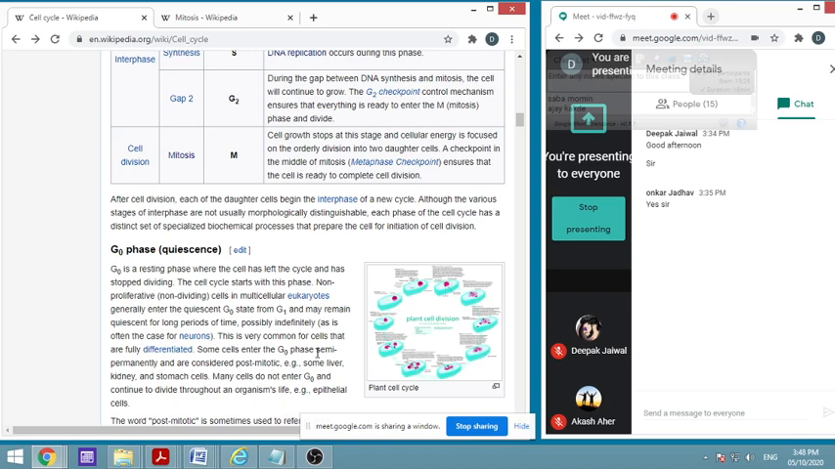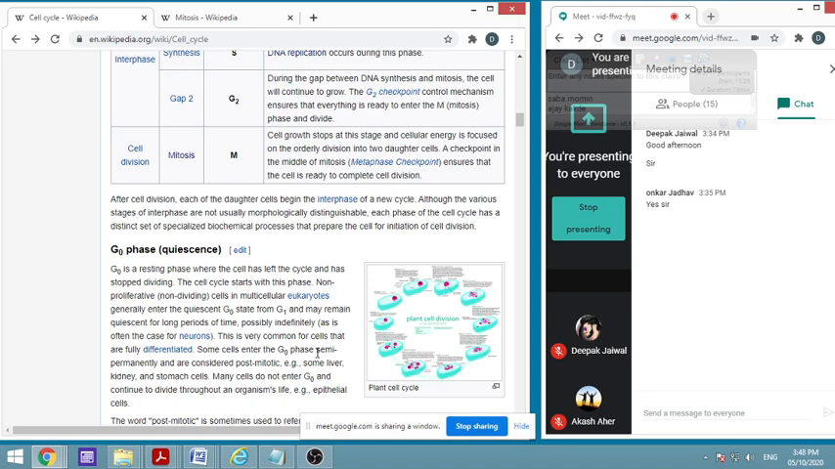After cell division, each of the daughter cells begins the interphase of a new cycle, particularly the cells which are in growth. If you remember from first year anatomy physiology, you might have seen that some of the cells do not divide. Okay, for example neuronal cells, etc. That means they will permanently be in the G1 phase, they will not go further. Okay, so this is how it becomes.